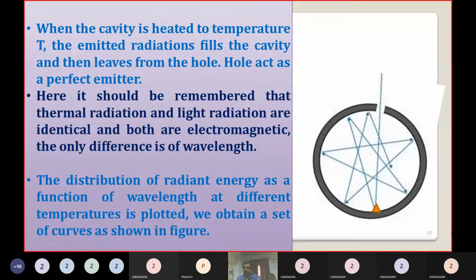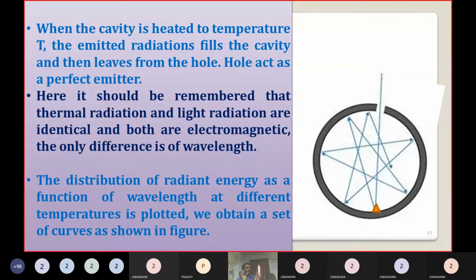A black body at room temperature, at normal temperature, does not emit any radiation. If you increase the temperature, it emits radiation. What is the reason? If you take any body and give it some heat or energy, inside the body there are many electrons or atoms.